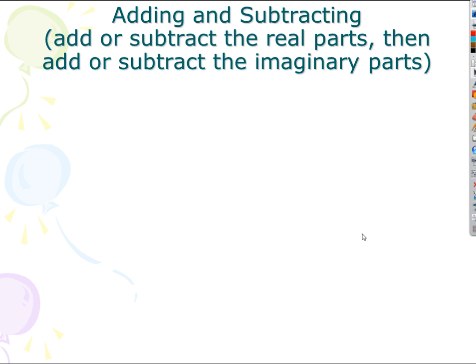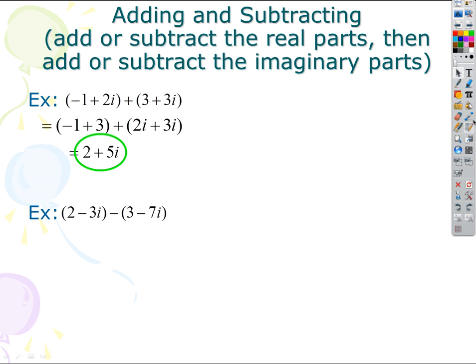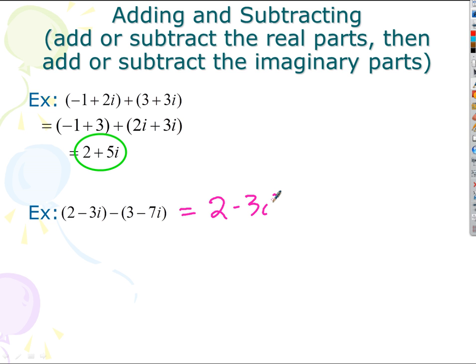If I want to subtract, just as easy. All I would do here, my recommendation is just distribute the negative sign. So I get 2 minus 3i, I get what? Minus 3 minus a negative is plus 7i. Add up like terms. 2 minus 3 is -1. Negative 3i plus 7i is plus 4i. Easy. Is this what we're doing on our assignment? Yeah, half the assignment is just going to be this stuff. So yeah, it's not bad.